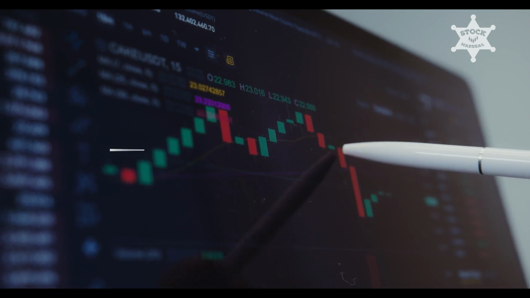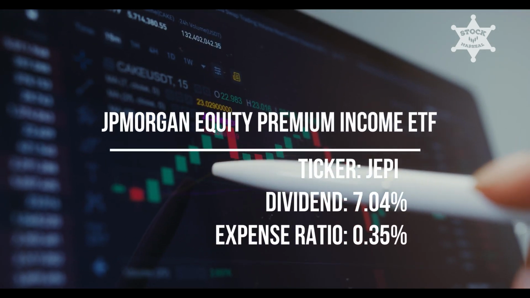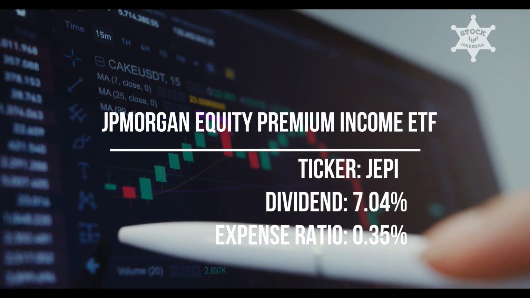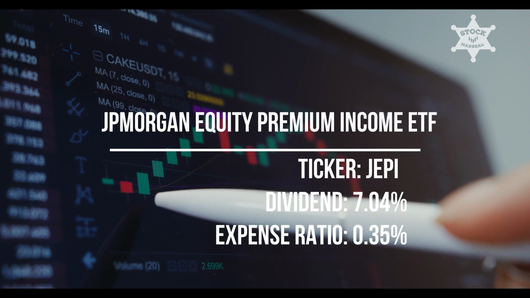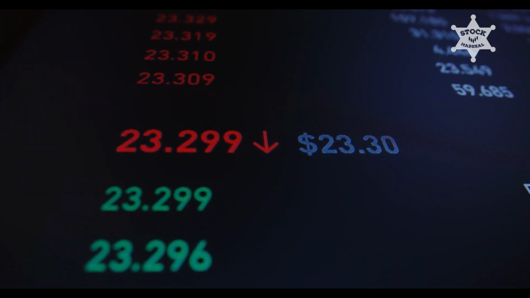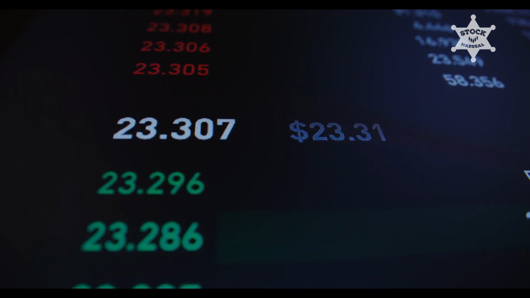JEPI, JP Morgan Equity Premium Income ETF. This fund seeks to provide the majority of the returns associated with its primary benchmark, the Standard & Poor's 500 Total Return Index, S&P 500 Index, while exposing investors to less risk through lower volatility and still offering incremental income.